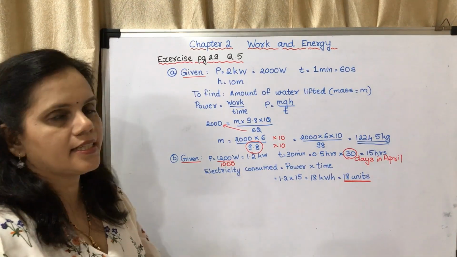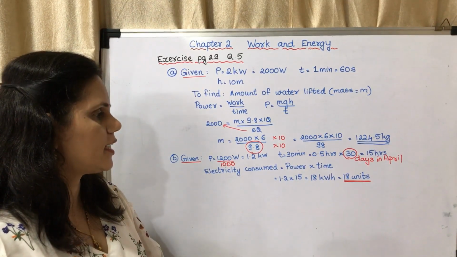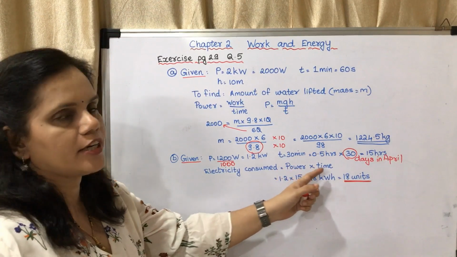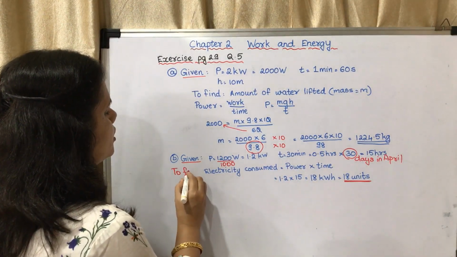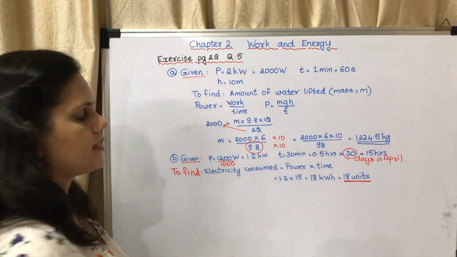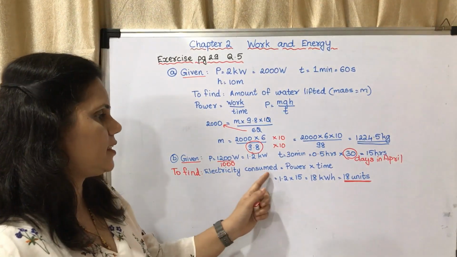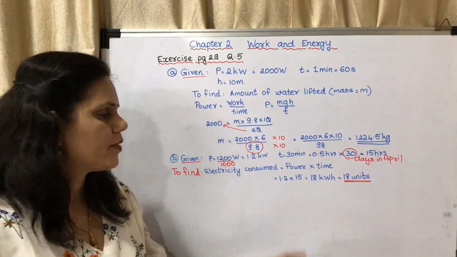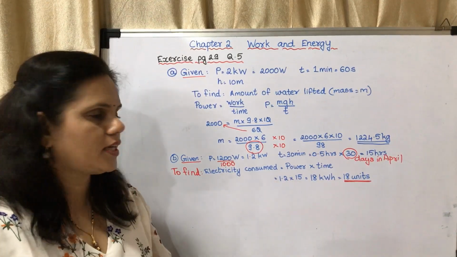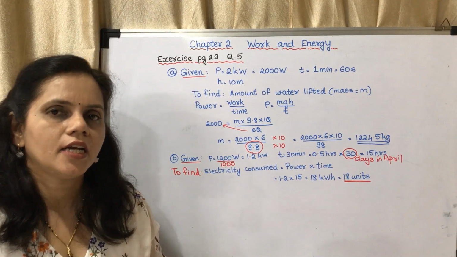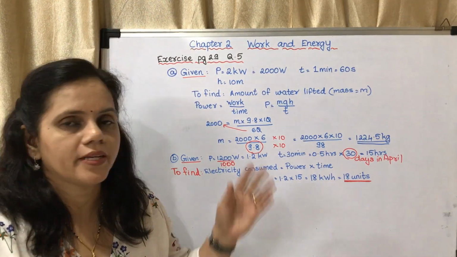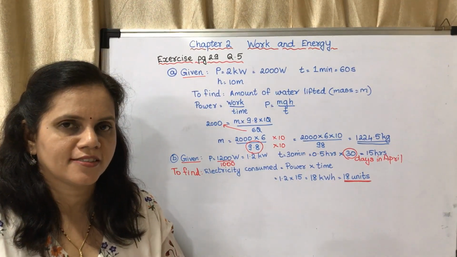What is the electricity consumed? The equation to find out electricity consumed is power into time. You are told to find electricity consumed. What is the electricity consumed? It is power into time, that is 1.2 into 15. You will get 18 kilowatt hour or 18 units. Okay, you may copy these in your notebooks.